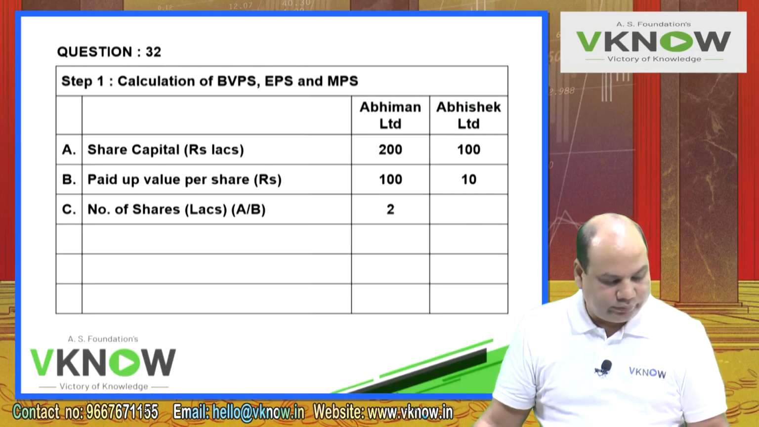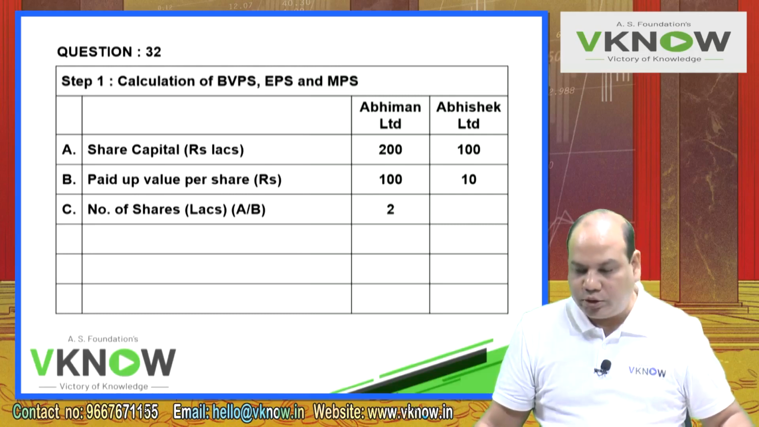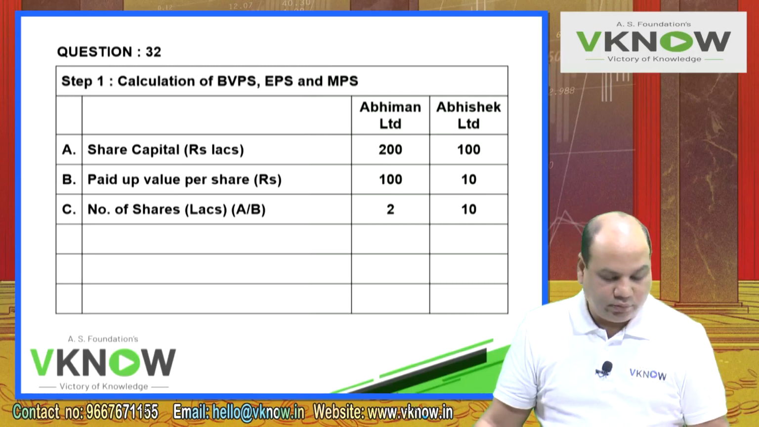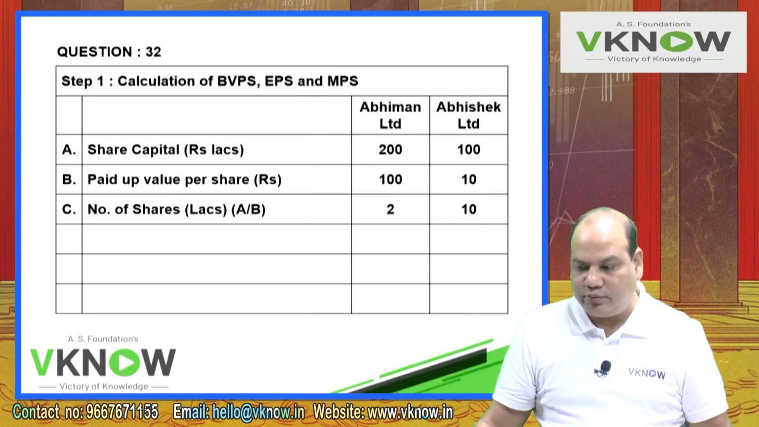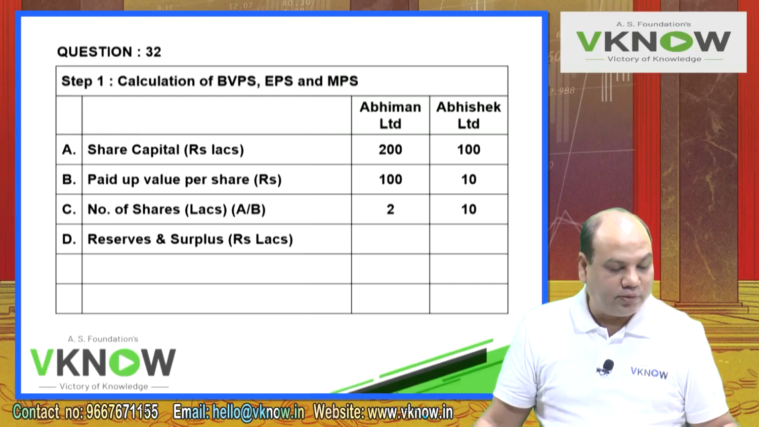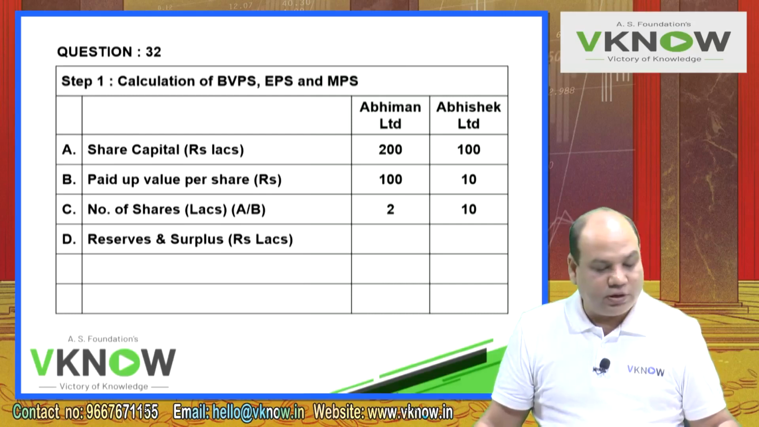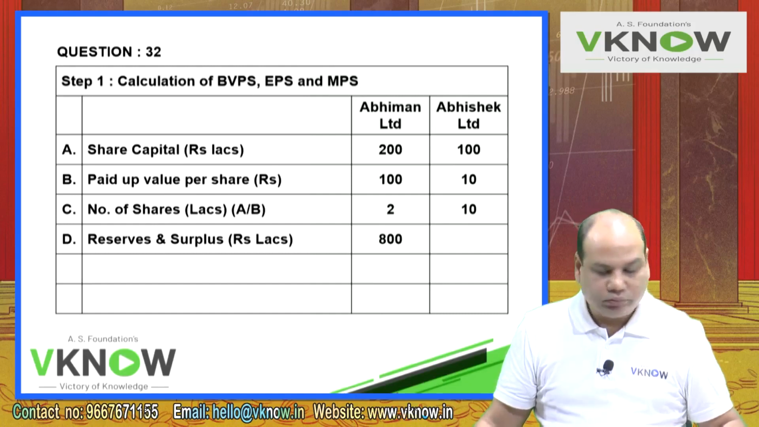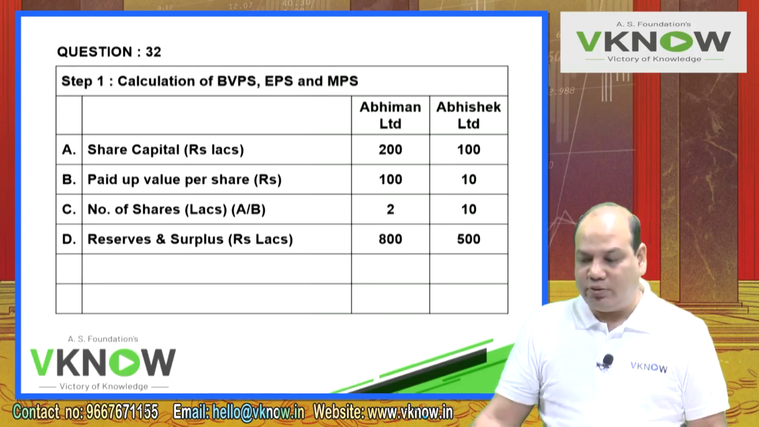Number of shares is A upon B, in lakhs: 2 lakh, 10 lakhs. Number of shares 2 and 10. Point number D, write down reserve and surplus, in bracket rupees in lakh. Reserve and surplus, in the question's second line: 800, 500. Free reserve means which can be distributed as dividend, but it will not affect my answer.